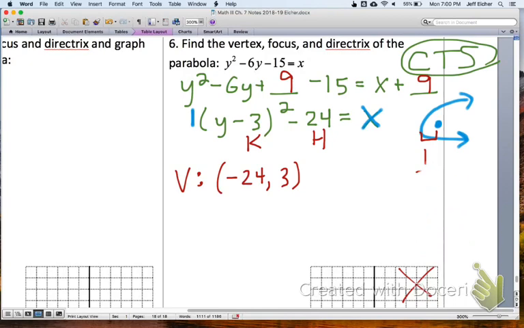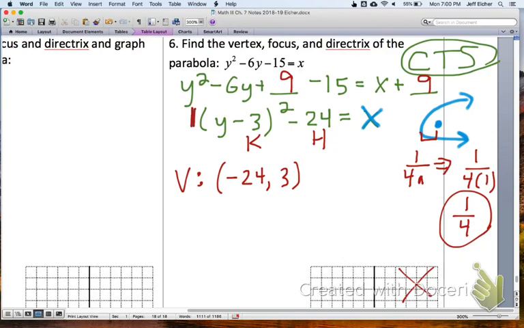Excuse me. Let me say that again. So our a is 1. This distance is 1 over 4a, and a is 1. So that distance is 1/4. That is the distance from the vertex to the focus.